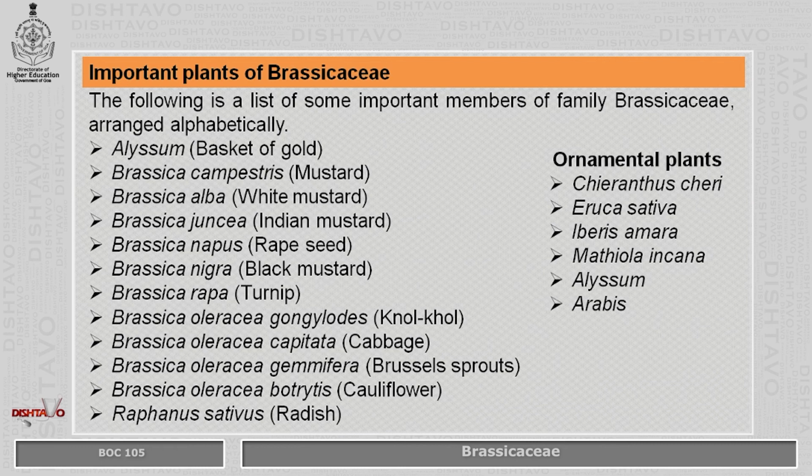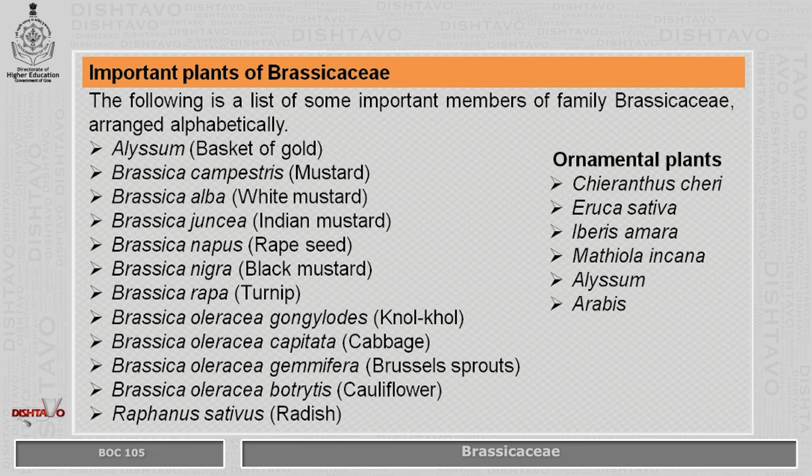The black mustard is Brassica nigra. Brassica oleracea is another amazing species known for various vegetables. Due to human selection in cultivation, various cultivars of Brassica oleracea are being cultivated. Brassica oleracea var. gongylodes is knol-khol, what is known as nab in Goa.